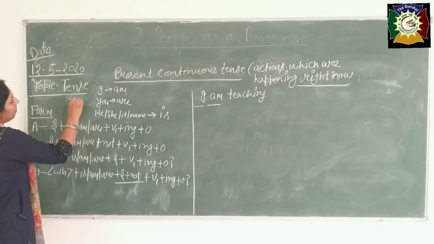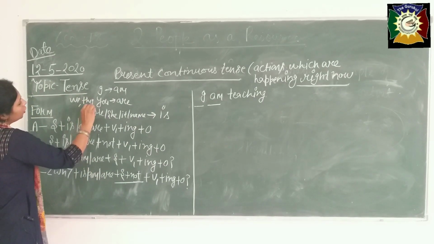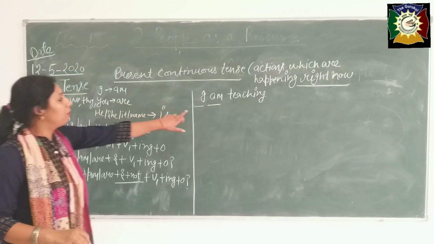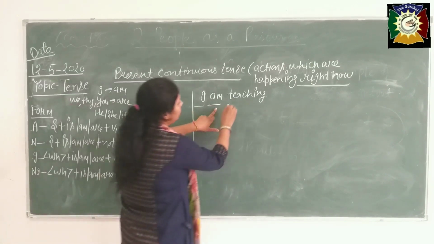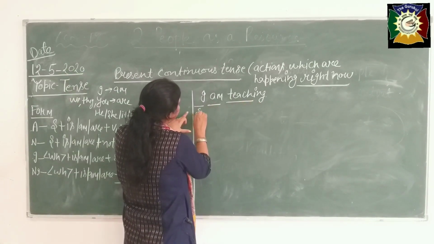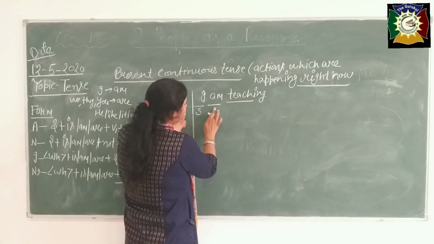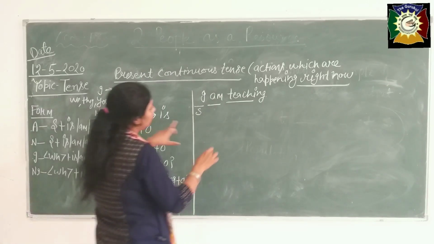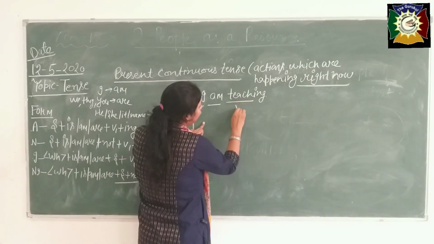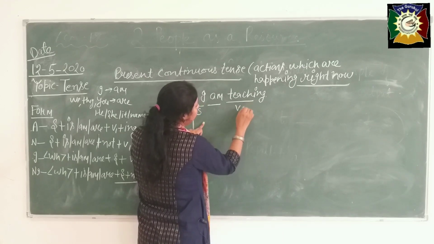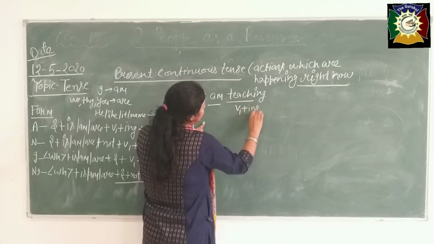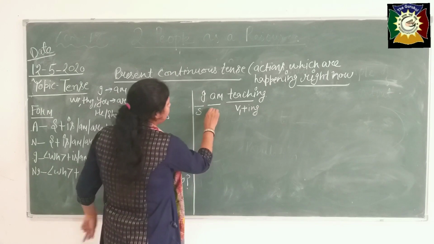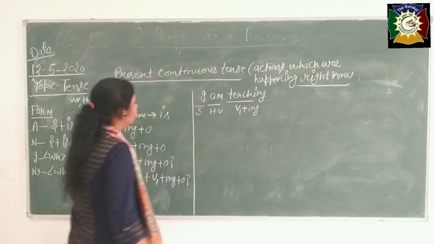With we or they, we use are. With I, teach is the first form of the verb. This is the subject, this is the helping verb, this is your main verb. With the main verb we have used ing here. Okay, this is your helping verb.